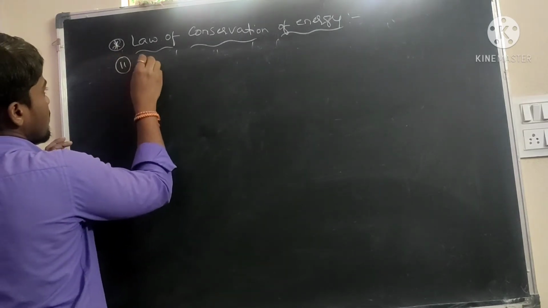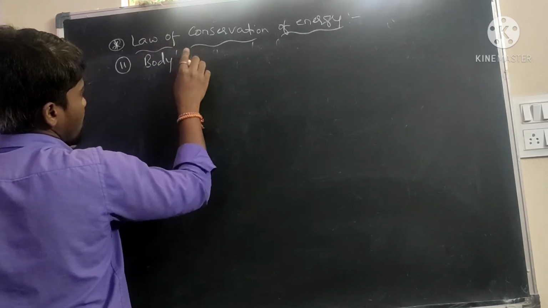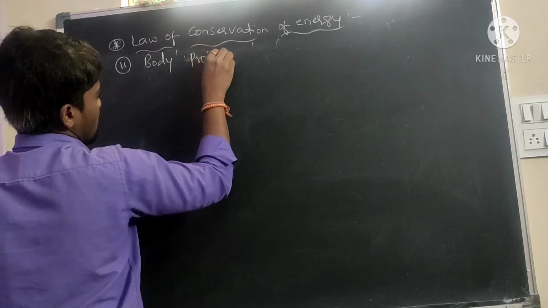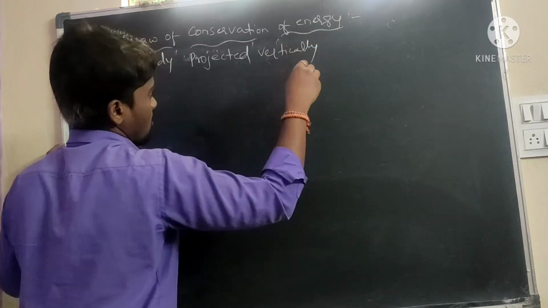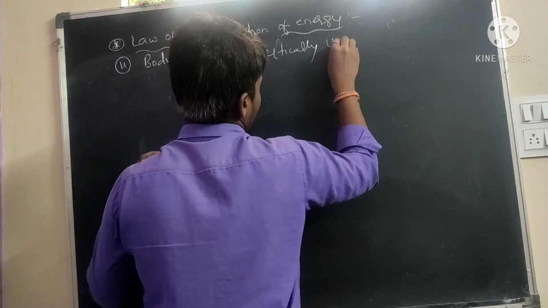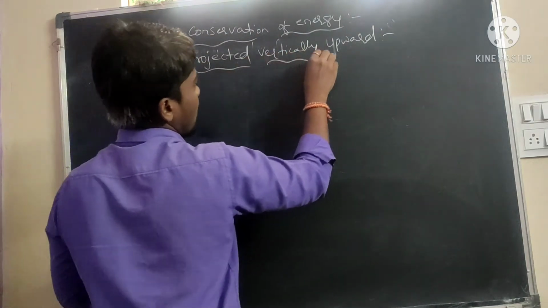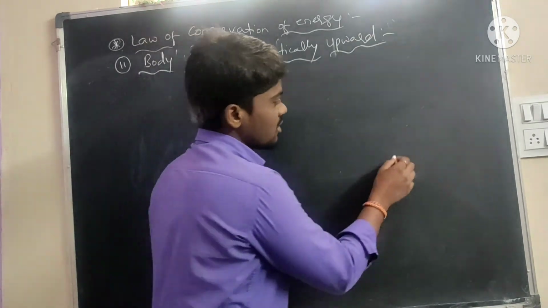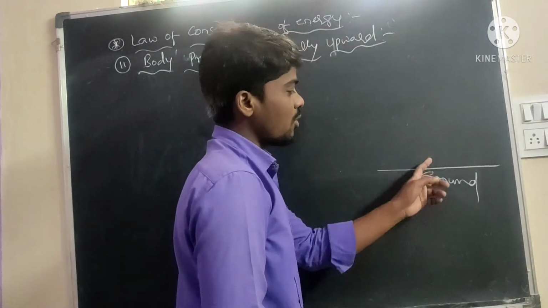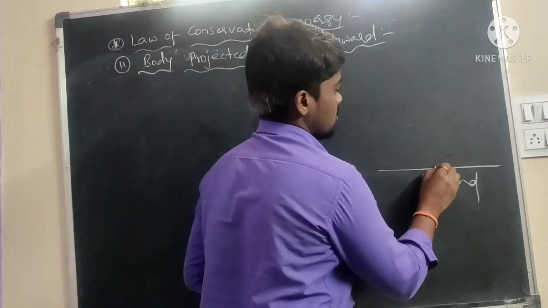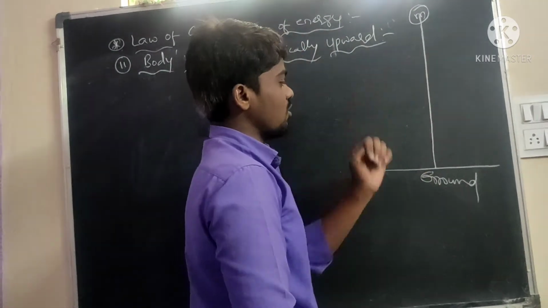Second case is a body projected vertically upward. For example, this is the ground surface. A body is projected vertically upward. This is the body, an object of mass m, projected vertically upward.